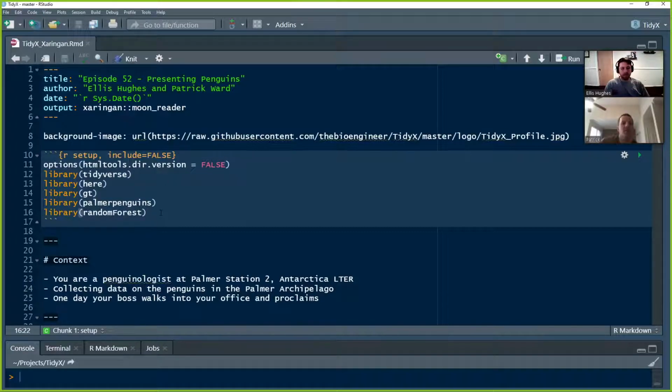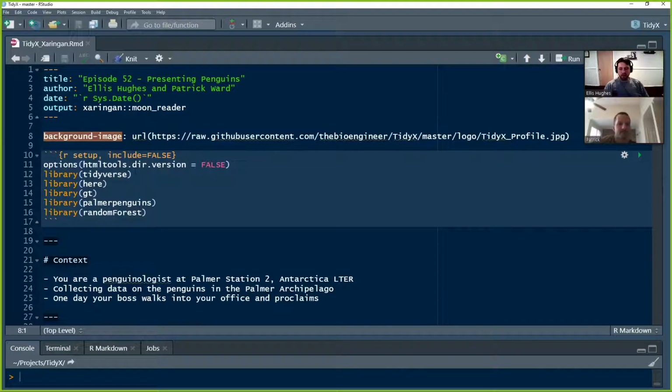And so it's interesting, the background image you put in directly into the body of the Markdown file. Yep. If you were doing this in a normal Markdown file, you'd have to put that in its own chunk, and then you'd have to include it in some way to make sure that it comes up in the Markdown file. That is a bit different. Yes. So this is a special argument in Moonreader that you can pass to say, hey, I want the background image for this slide to be this. Yes. And so it's pretty nice here.